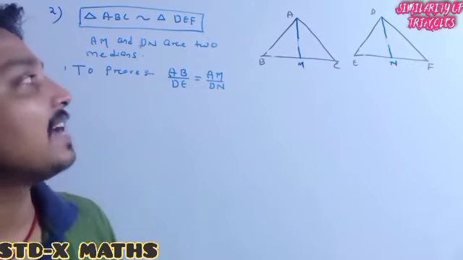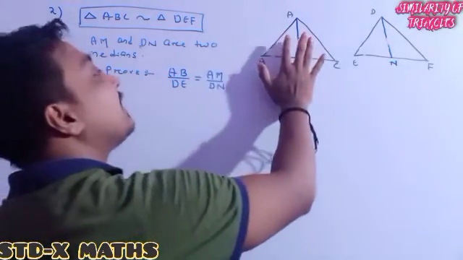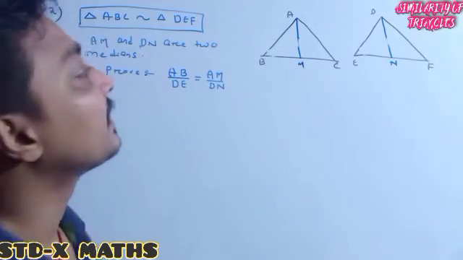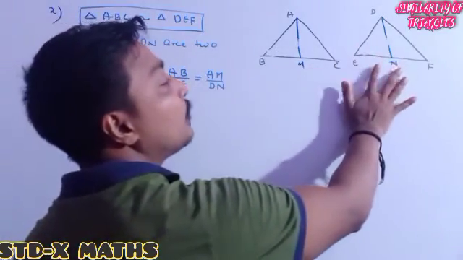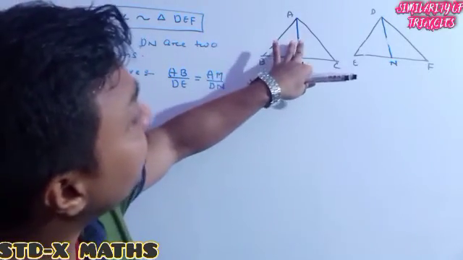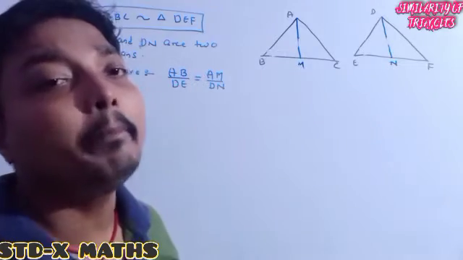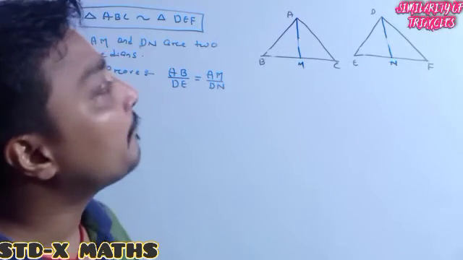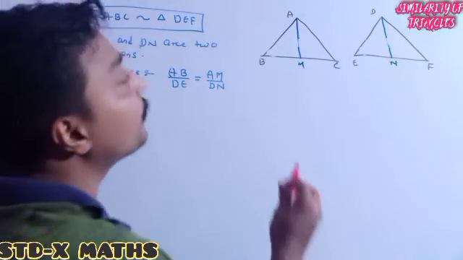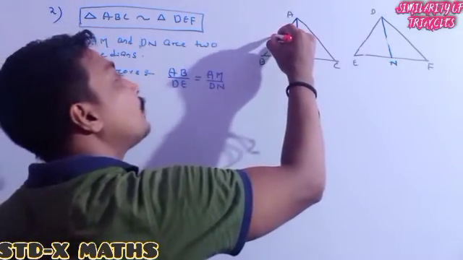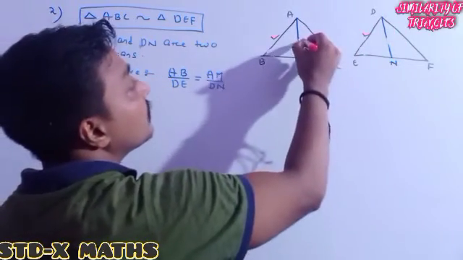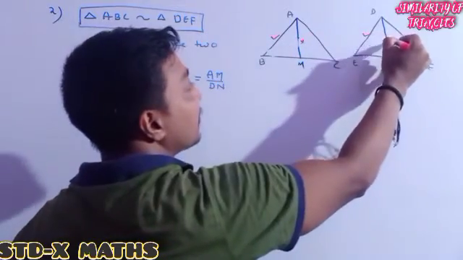From the start it is given that this triangle is similar to this triangle, and that AM and DN are both medians. You have to prove that this one divided by this one is equal to this one divided by this one.